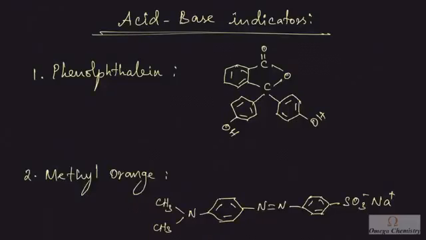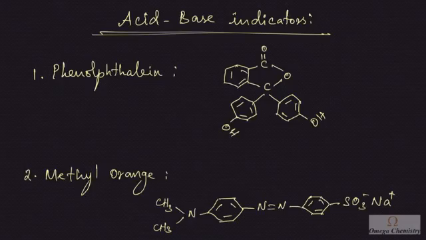Hello students, in this session we are going to discuss some acid-base indicators. We have come across many acid-base titrations, and titrations can be broadly classified into four varieties: titration of a strong acid versus strong base, a weak acid versus strong base, a strong acid versus weak base, and titration where both the components, acid and base, are weak.